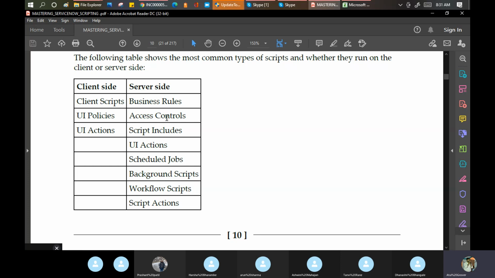I have an ACL, access control list, which we discussed. We have a script include, to call one script in another script is called a script include. UI action, see, UI action is common on both sides. My scheduled jobs, my background script, my workflow, which we design with Flow Designer, and my script action. In our session, we'll mainly discuss UI actions, which have been